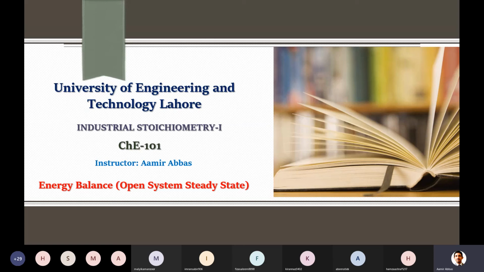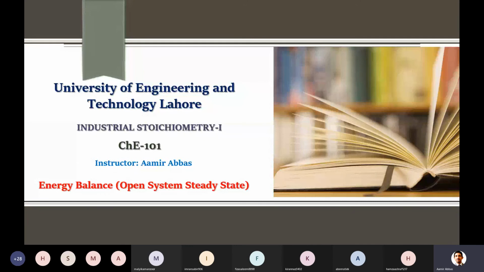Then we said that if we have a closed system but it is steady state, there is no change in the amount of energy. So accumulation is zero, and it becomes only input minus output. In a closed system input and output are only in the form of Q and W, so your equation simplifies to Q plus W is equal to 0. There are very rare systems in which you will apply such a case; otherwise mostly you deal with closed system unsteady state.